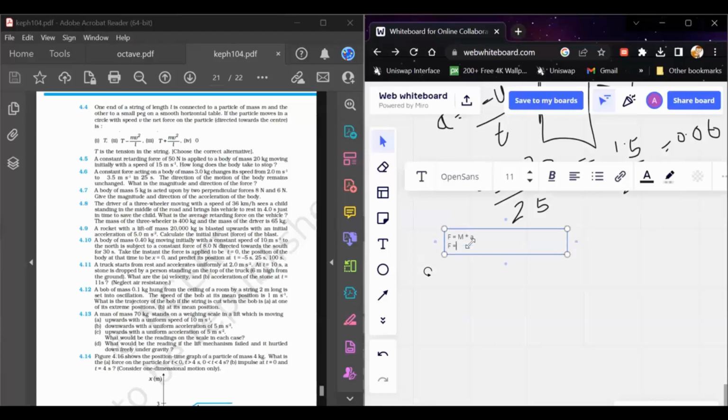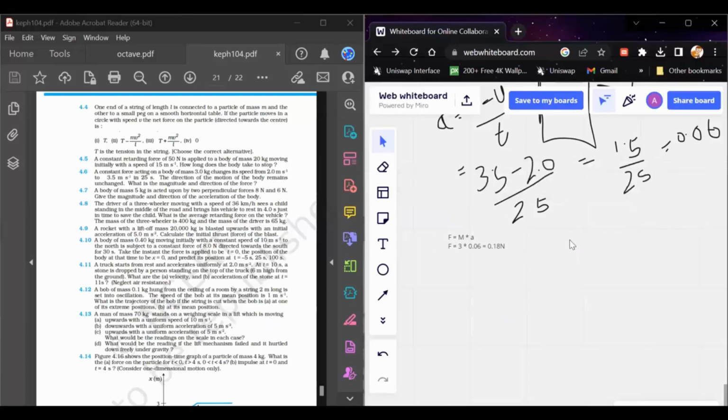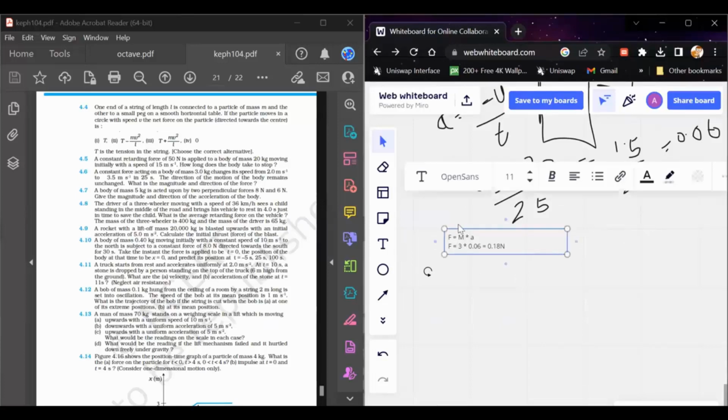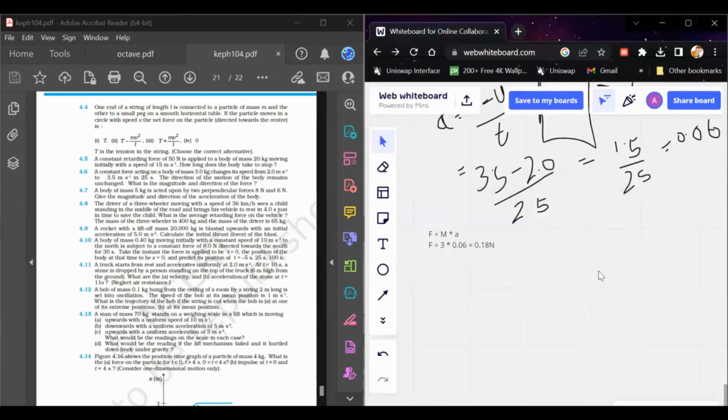Mass is given equal to 3 kg, so 3 into 0.06 is equal to 0.18 Newton force. So this is the force acting on the body, and it is in the direction of the motion of the body. So that's about this question.